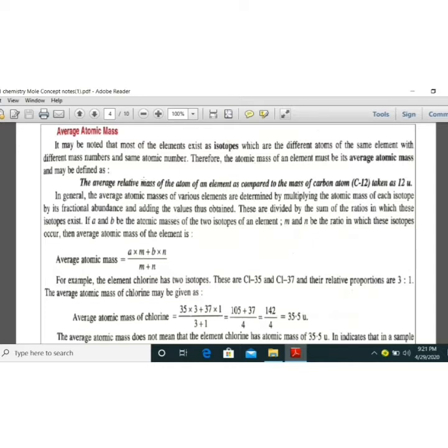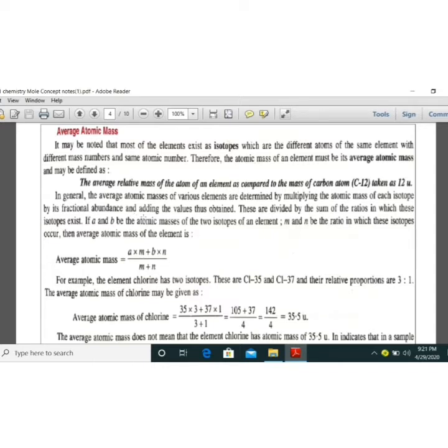Now the average relative mass of an atom of an element is compared to the mass of carbon 12 taken as 12 units. So the average unit mass we will compare in the same way with carbon 12. Now the abundance of each isotope is different. For example, carbon 12 has maximum abundance, around 98.99%, and the others have a few fractional percentages.